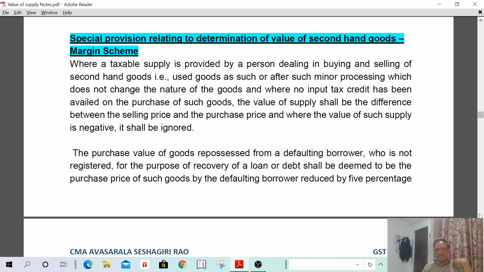I am a second-hand car dealer. I buy a car from you for 5 lakhs. I sell the car for 6 lakhs. That means the difference between buying and selling rate is 6 lakhs minus 5 lakhs. Therefore, my value of supply shall be 1 lakh only. But I am not eligible to take input tax credit. The second-hand dealer is not eligible to take input tax credit.